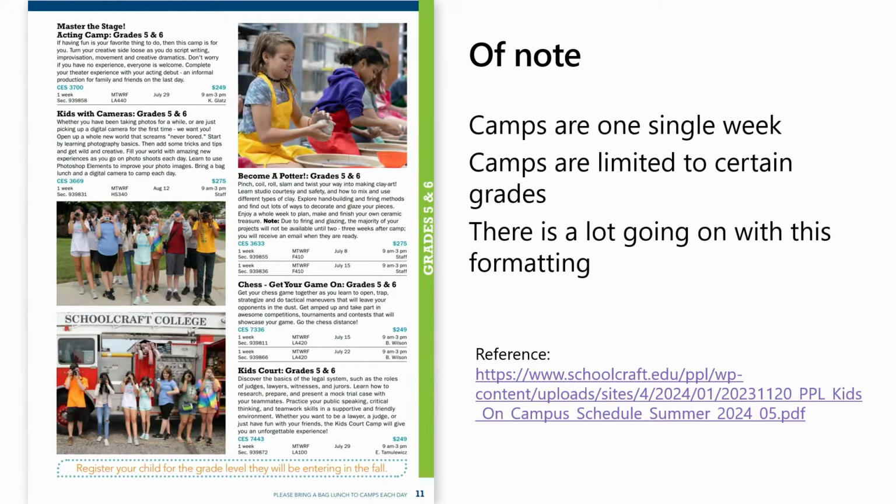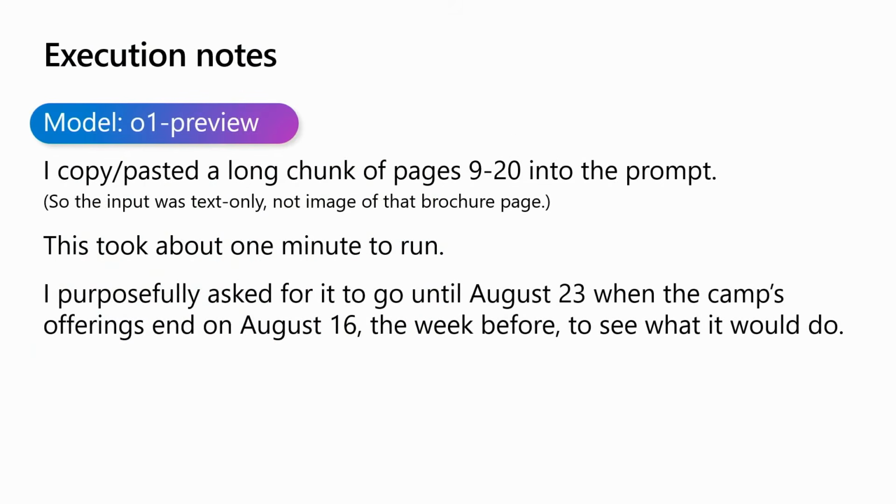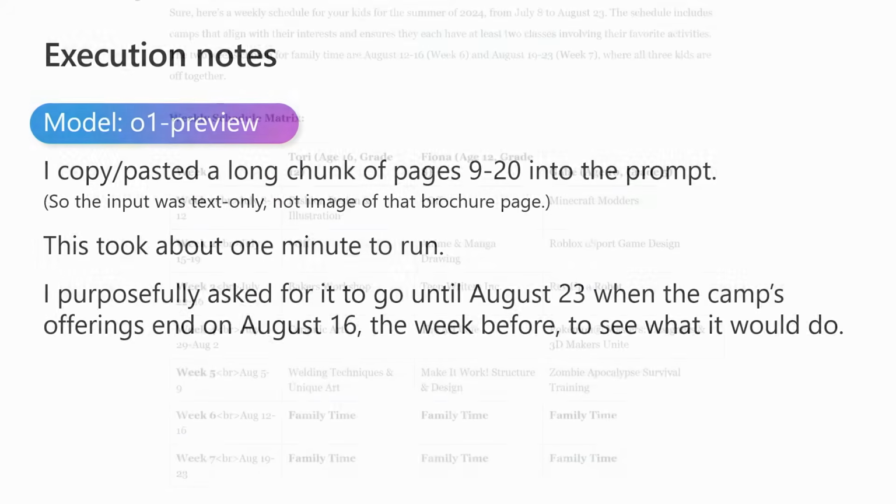Right now, there's not support for the Assistants API in uploading files, at the current stage. So I grabbed 12 pages and threw that in here. It actually took about a minute to run, which is relevant if you're wondering how long it took. One other trick I didn't mention in the prompt earlier is that I asked it to go for a week longer than when the camps were available. They actually stopped the week before, just to see what it would do.